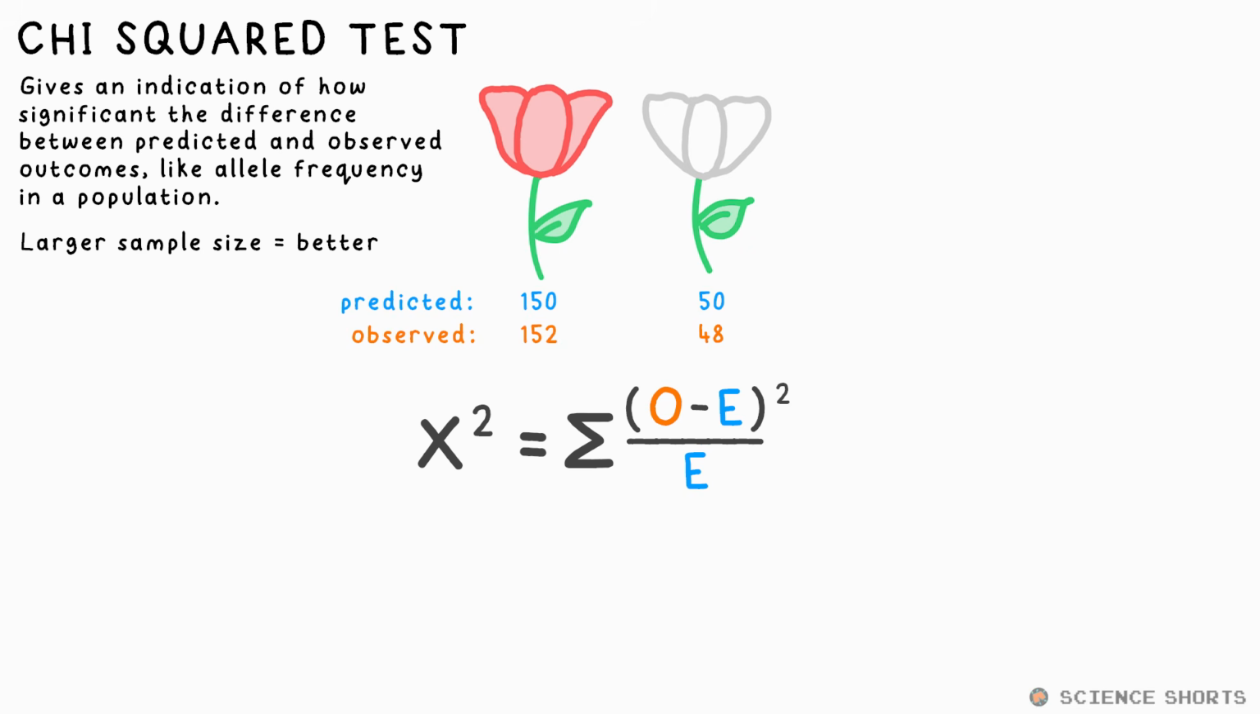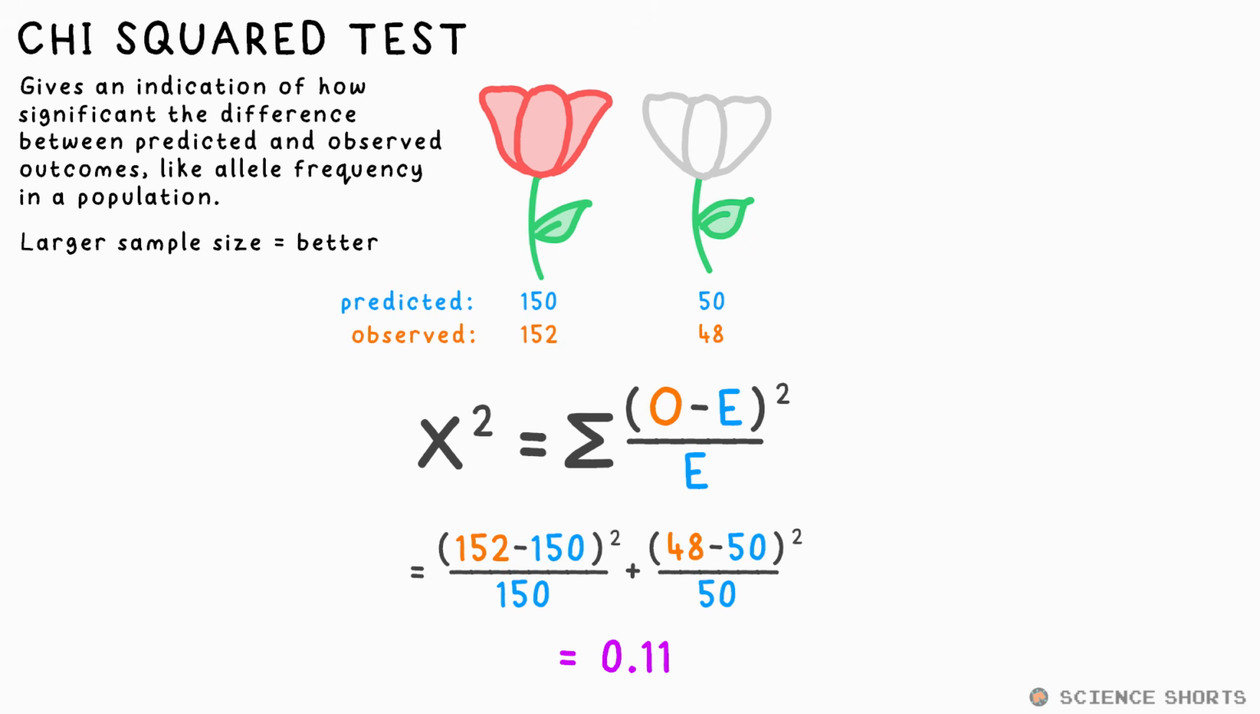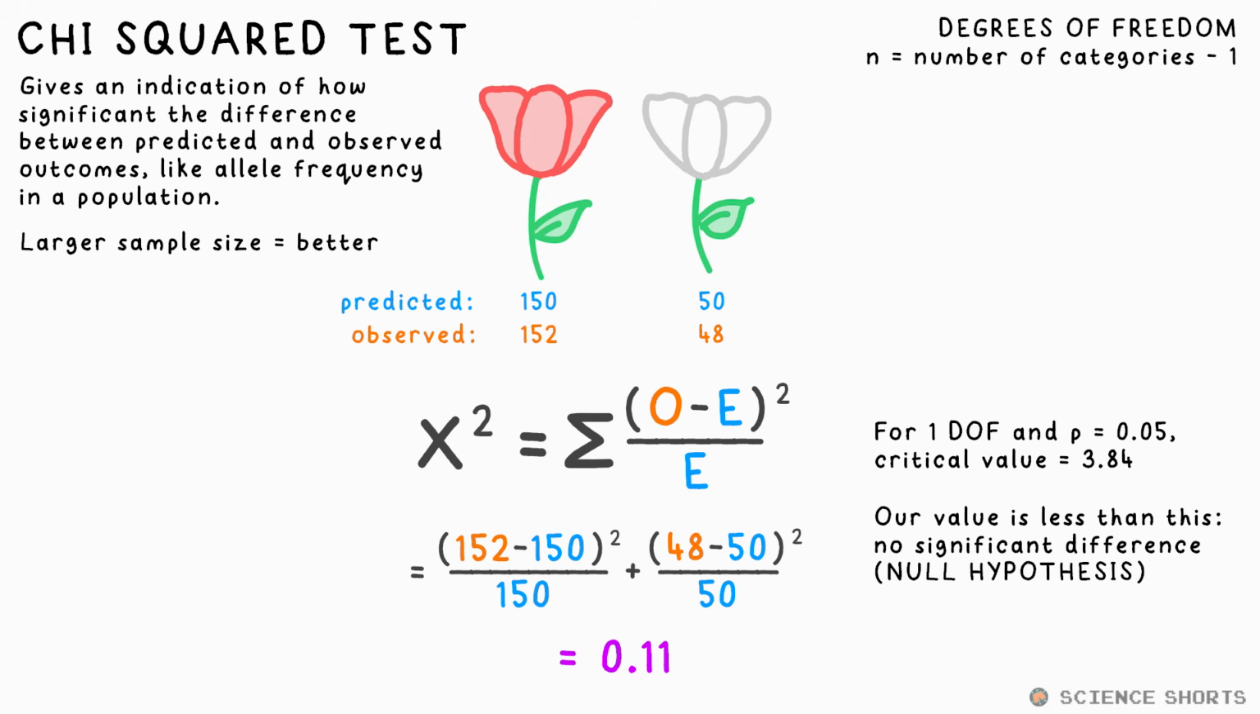So for red, the calculation is 152 take away 150, squared, divided by 150, that's 0.027. Doing the same for white gives us 0.08. Summing these gives us 0.11 rounded to 2 sig figs. As this is less than the critical value of 3.84 for a p-value of 0.05, it's deemed statistically insignificant.